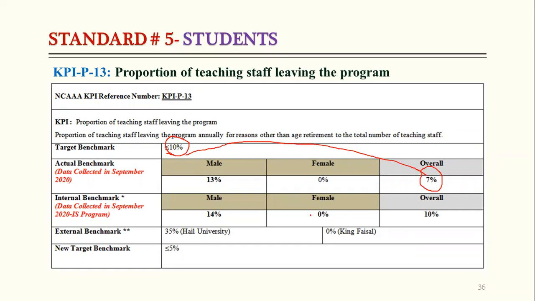And if we see the female IS department, the teaching staff leaving is 10%. So still in the IS department, they achieved the target, and we now have the new target benchmark, that is less than or equal to 5%. So when we achieve the target, we can then increase our new target benchmark.